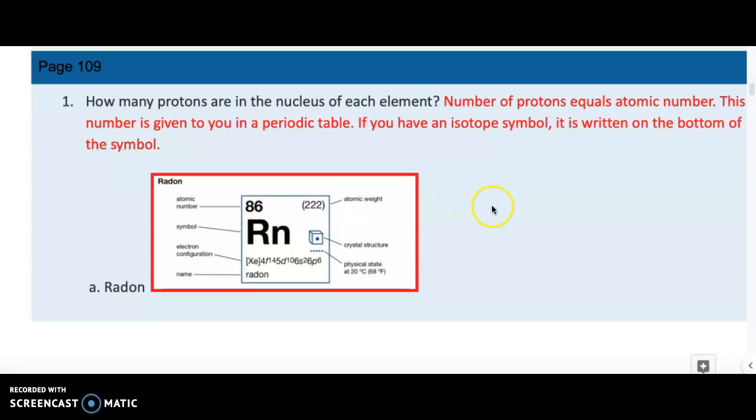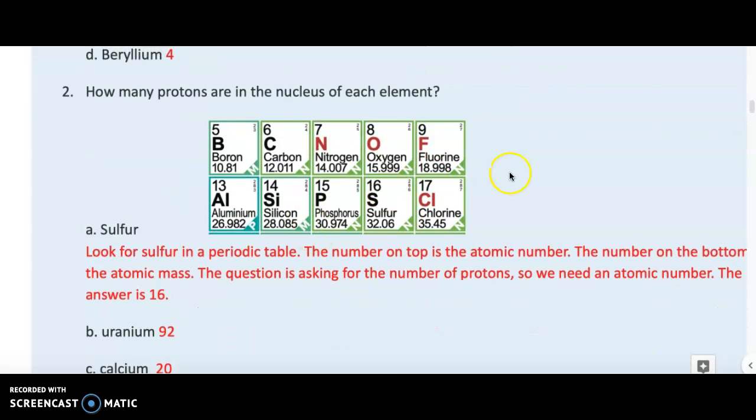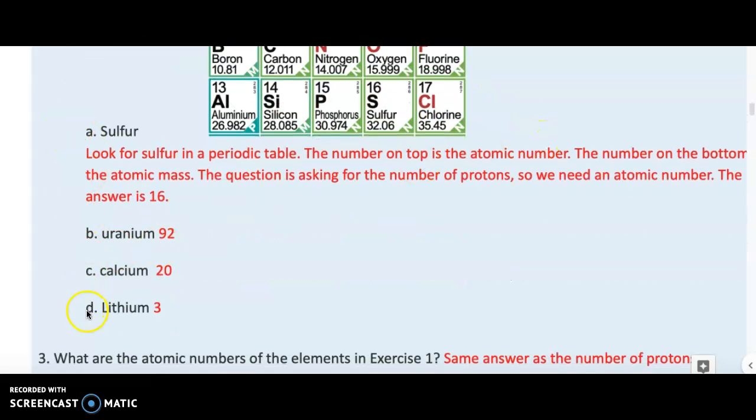Therefore, you can find out that for this specific question, for answer A, it has 86. For question B, tungsten, if you look up in your periodic table you find that its atomic number is 74, therefore the number of protons is 74. For chromium, it's 24. For beryllium, it's 4. Let's look at a different example. How many protons are in the nucleus of each element? And you're given 4 different examples.